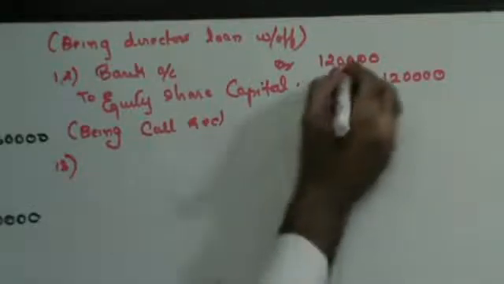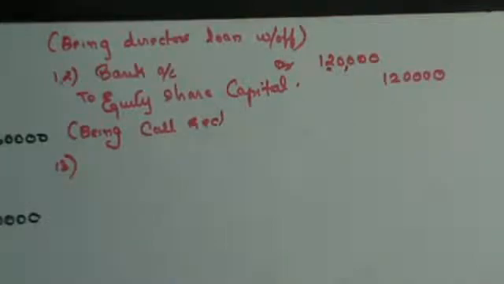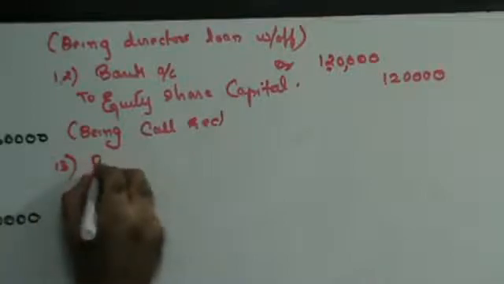We have bank on the debit side 1,20,000. We have 1,12,000 remaining. Now my bank overdraft, if you look at your balance sheet, is 1,20,000. So I can pay off 1,12,000 since I have bank figure 1,12,000. Pay, money is going out.